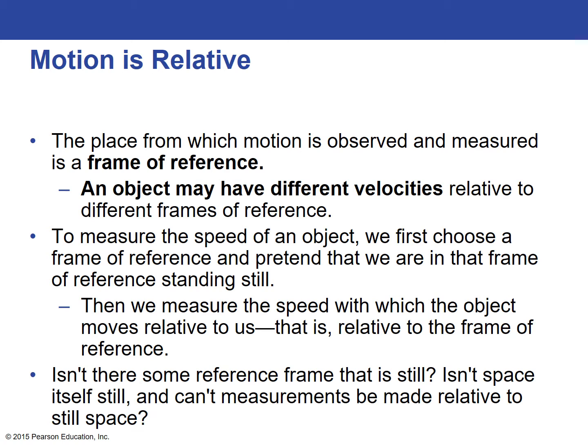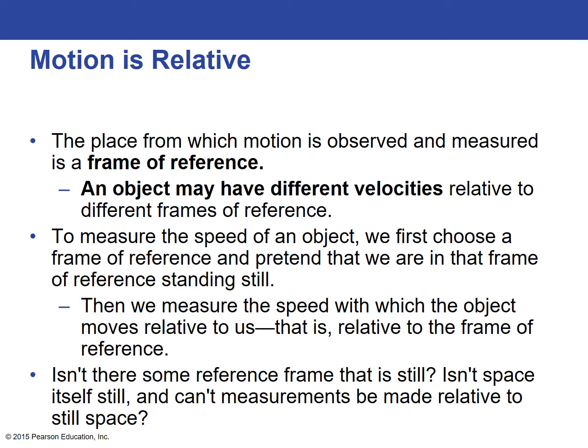So to start out the chapter, we look at motion, and the special theory of relativity deals a lot with motion. You need to know where you're measuring that motion from. The place where motion is observed and measured is called a frame of reference. Now, an object may have different velocities relative to different frames of reference. So, for example, if you're moving alongside an object, you may be moving at the same speed as that object, but see the object as standing still.